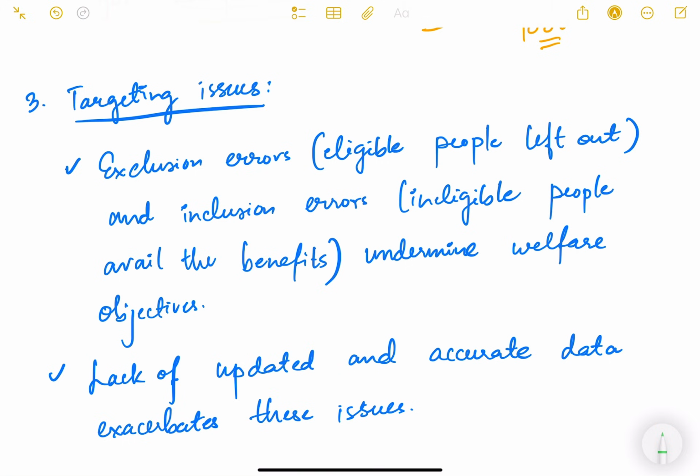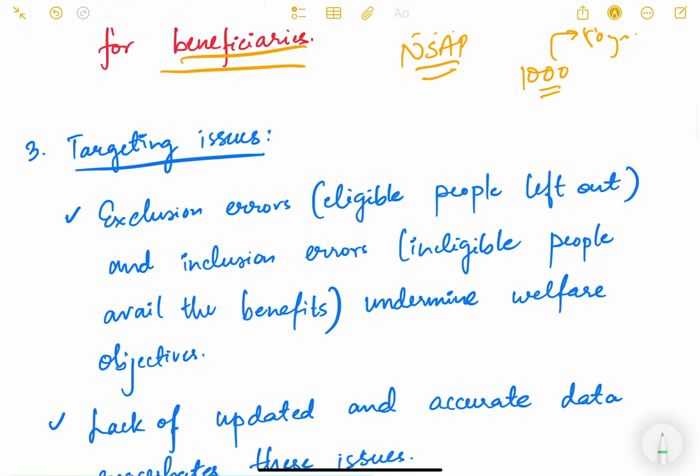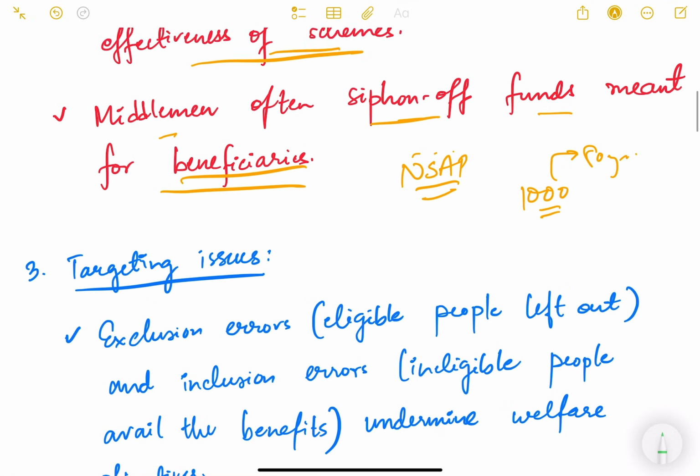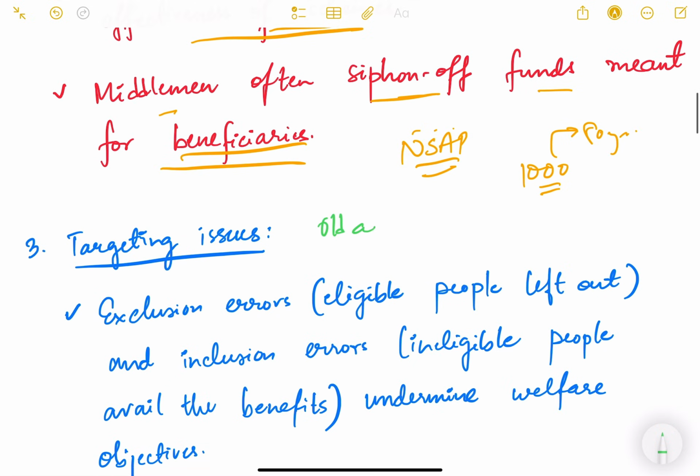The third one is targeting issues. Targeting issues mean, for example, if a welfare scheme is targeted to particular sections of society, we may not be able to include all the people who are eligible. Let us again take the example of old age pension. Say old age pension is supposed to be given to anybody who is 60 plus years of age.